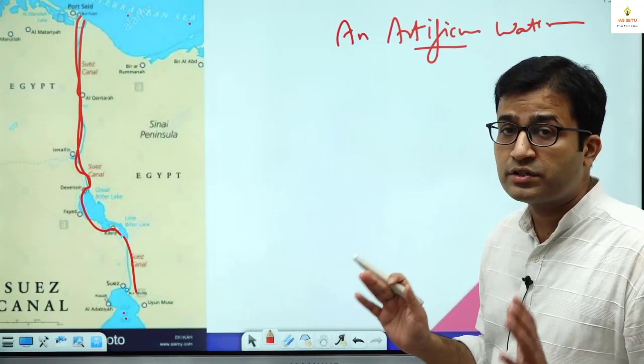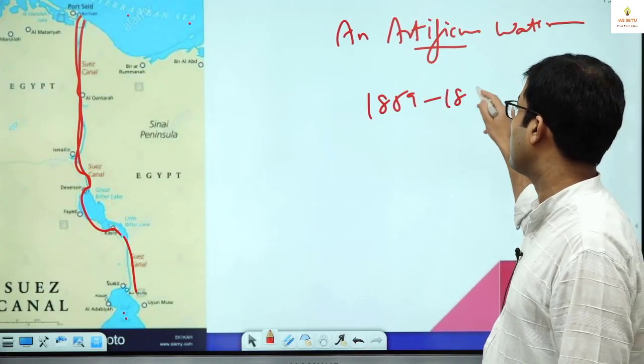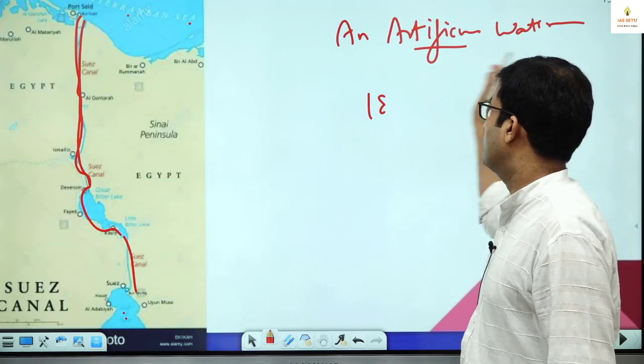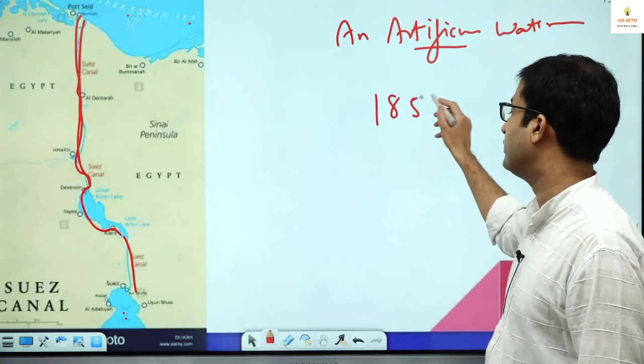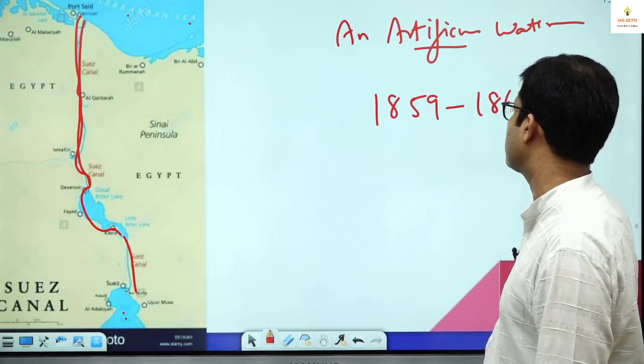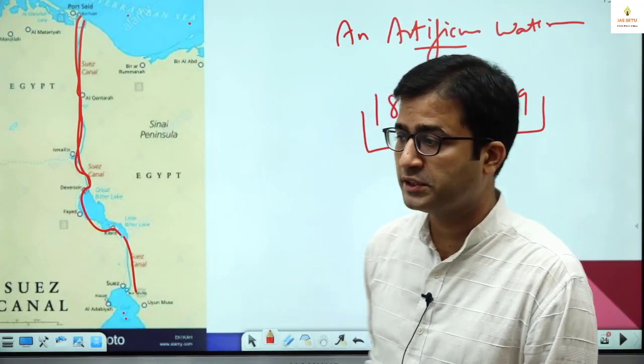They constructed it in the 19th century, by Suez Canal Company between 1859 and 1869, so way back.